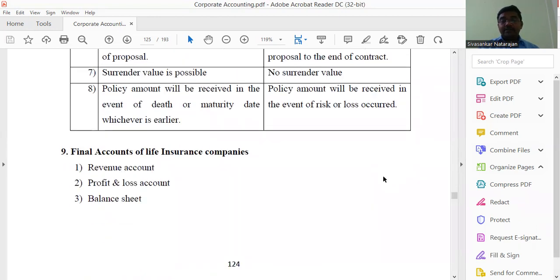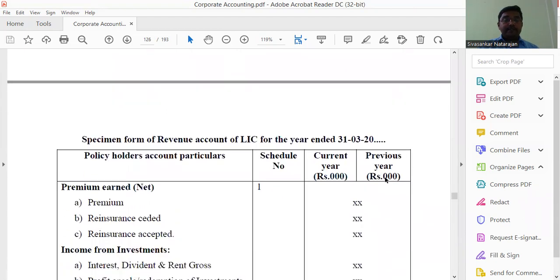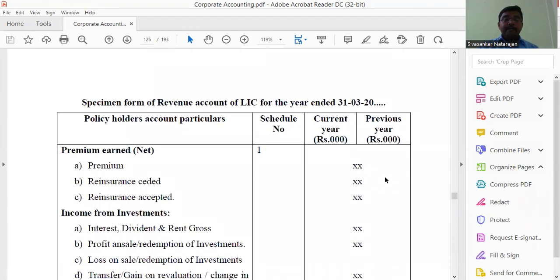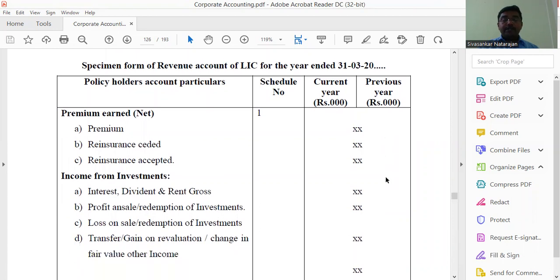Okay, the next topic is the final accounts of life insurance companies. These are the revenue account, the profit and loss account, and the balance sheet. In the revenue account, we will see the pro forma specimen of the revenue account. The first item is premium earned, which is Schedule 1. Under that premium, insurance ceded, reinsurance accepted, and all those things we have to write one by one.